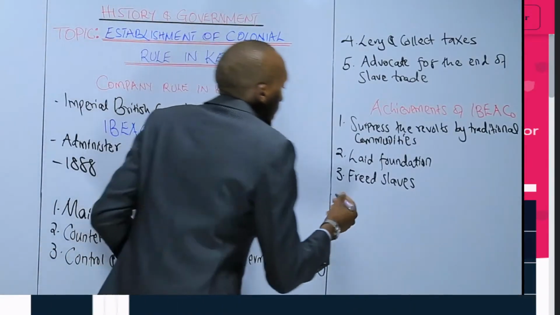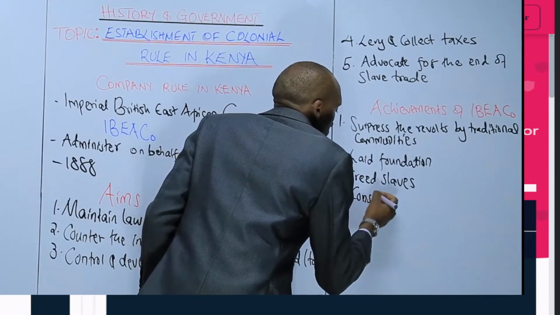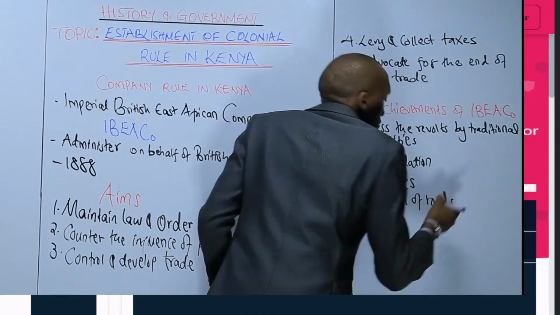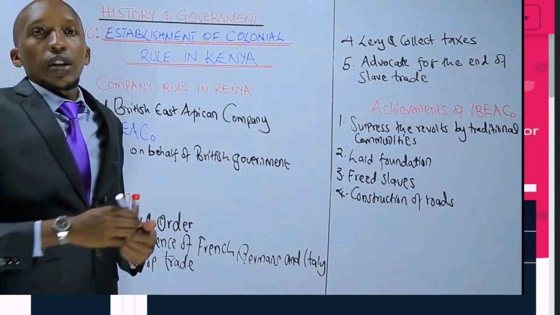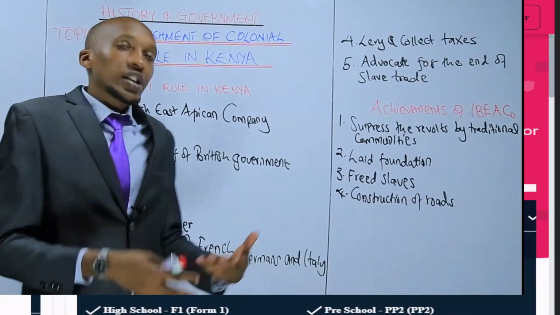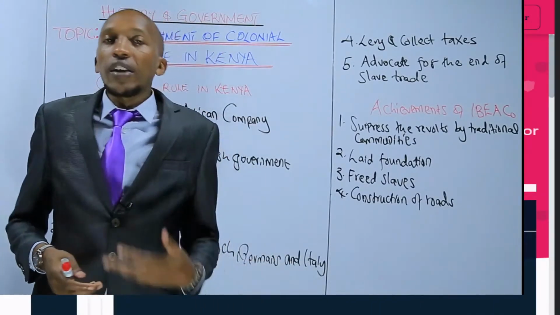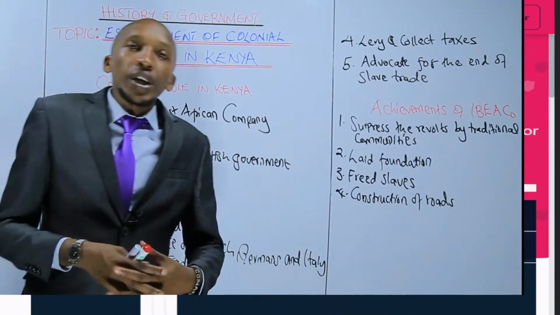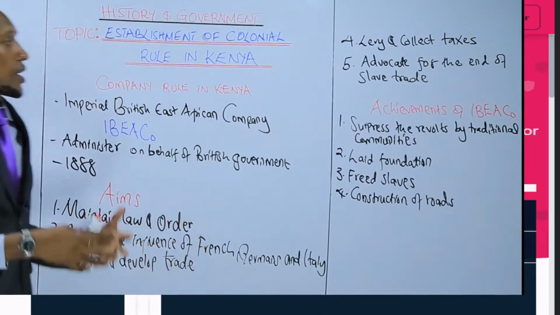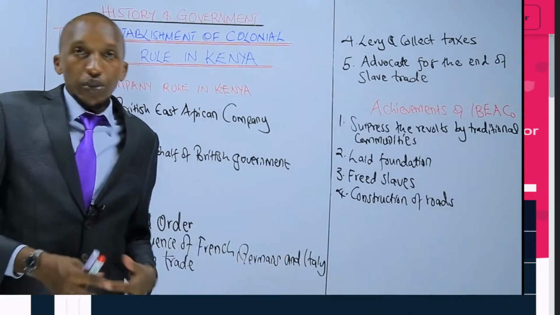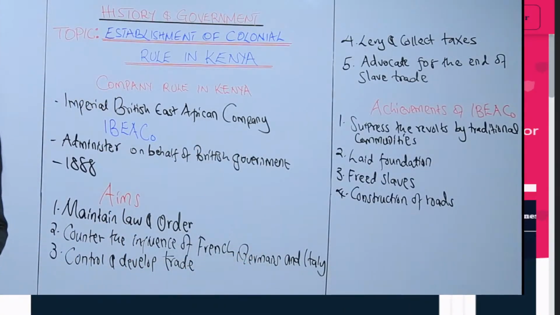Apart from that, they started construction of roads along the trade routes, where the trading activities were happening. These they expanded by constructing roads. They financed the construction of roads. So these made way for the colonial administrators later on to come and use or advance the same roads during the time of occupation.